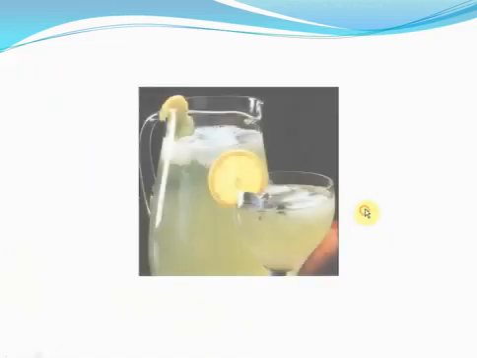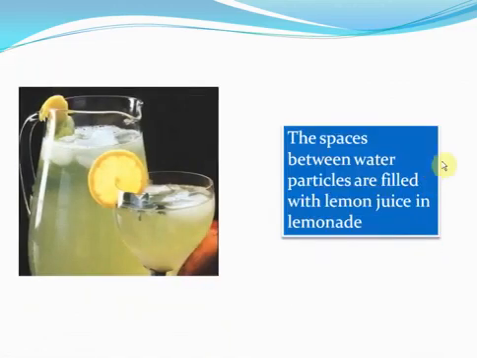Similarly, lemon juice is possible only because particles of matter have space between them. In lemon juice, the juice of the lemon dissolves in the water, and it's able to dissolve in the water only because water molecules have spaces between them which are filled by lemon juice particles. Understood? That's how we're able to drink lemonade. So that was about the first characteristic of the particles of matter.